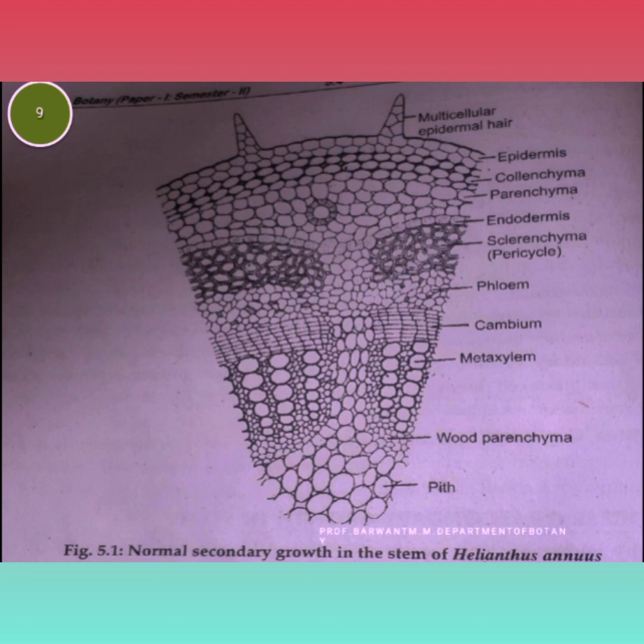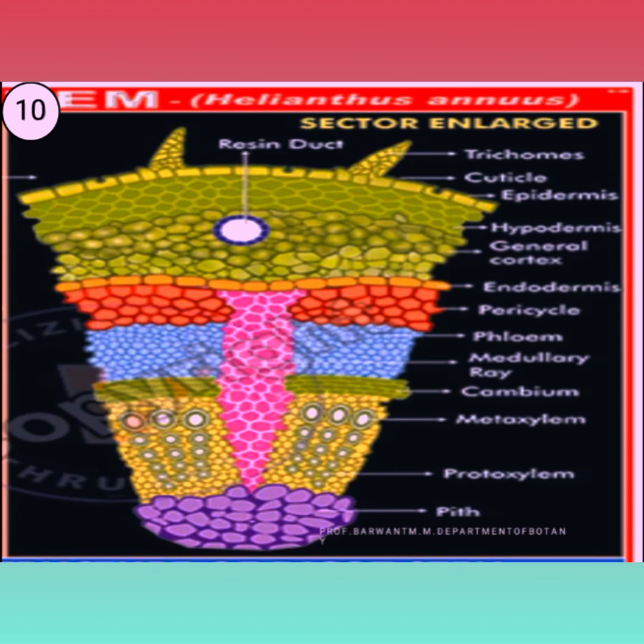So the interfascicular cambium also acts as a meristem, doing the function of a meristematic tissue, or cell division.